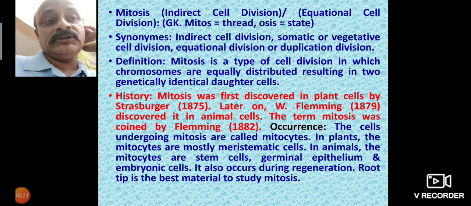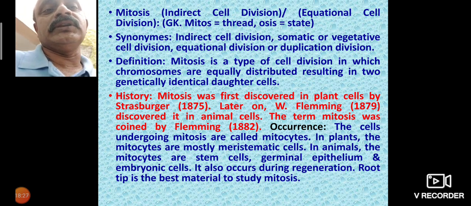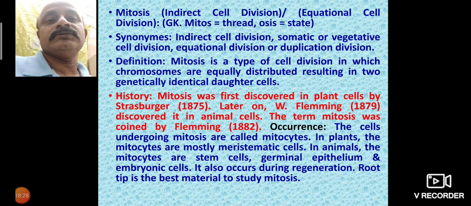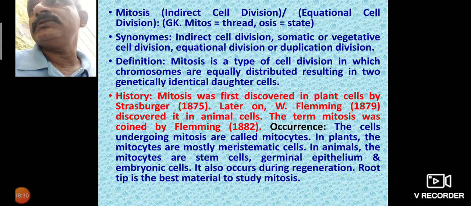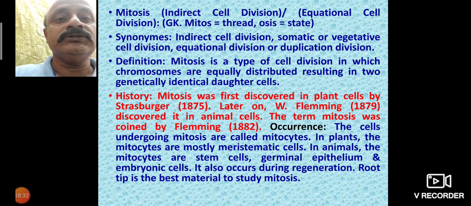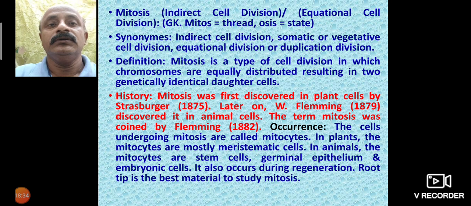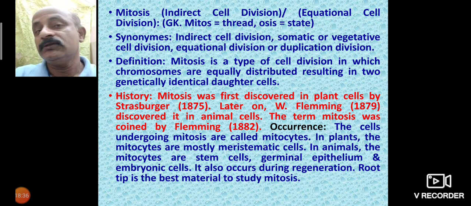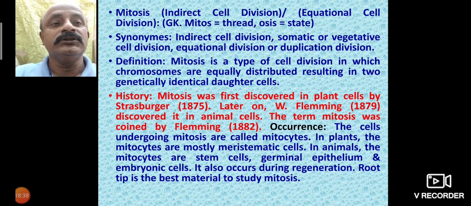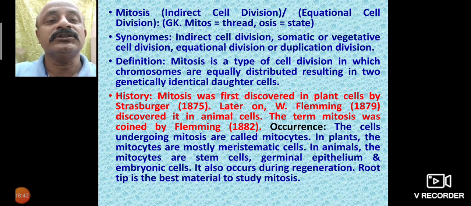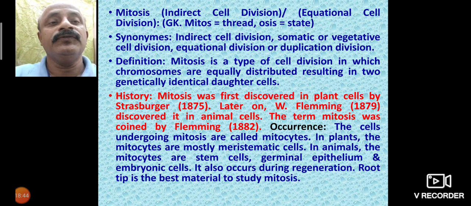Mitosis is a type of cell division in which chromosomes are equally distributed, resulting in two genetically identical daughter cells. Historically, mitosis was discovered in plant cells by Strasburger in 1875.